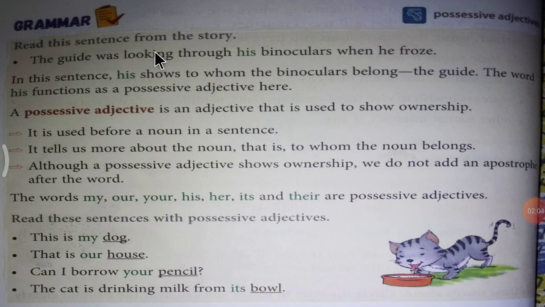Read this sentence from the story. Here, one sentence is given from the story. The guide was looking through his binoculars when he froze. His. See here, his is written with a different color. Let's see why it is written with a different color.